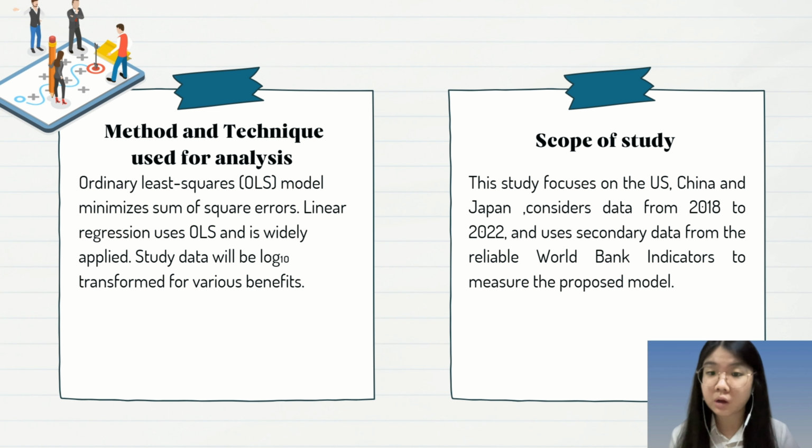This study will also consistently transform all the variables into base 10 logarithmic forms. In terms of the scope of study, this study will examine 3 major economies, which are the US, China, and Japan, from 2018 to 2022, a 5-year period. All the data we have collected is obtained from the World Bank indicators. This ensures that our data is reliable and valid.